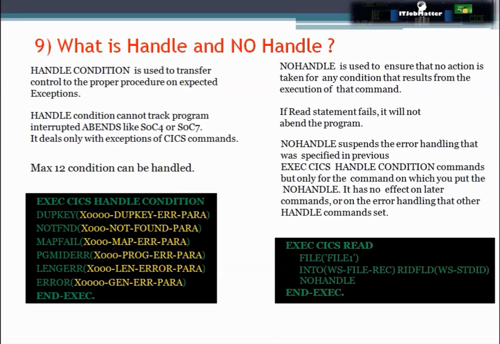Handle condition has some limitation. It cannot track program interruption abends like S0C4, S0C7. It deals only with exceptions of CICS commands, and it can handle up to max 12 conditions only.